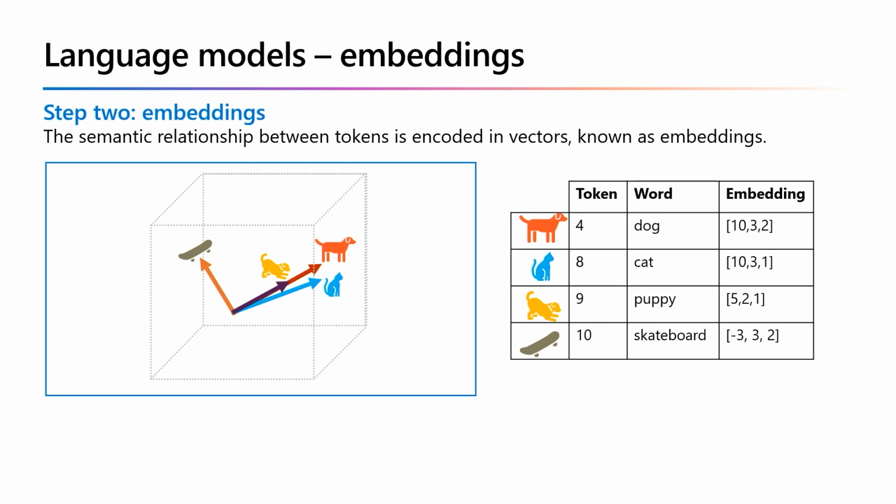For example, the embedding vectors for dog and puppy describe a path along an almost identical direction, which is also very similar to the direction for cat. But the embedding vector for skateboard will have a different journey, and it describes that journey in its vector, or in its embedding. Note, the example here shows a simple model in which each embedding has only 3 dimensions. Real language models have many more dimensions. There are multiple ways you can calculate appropriate embeddings for a given set of tokens, including language modeling algorithms like Word2Vec or the encoder block in a transformer model.